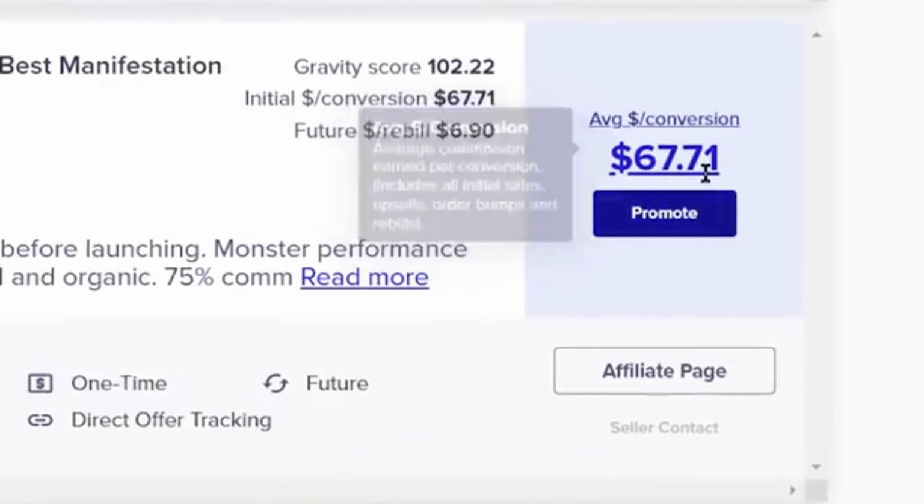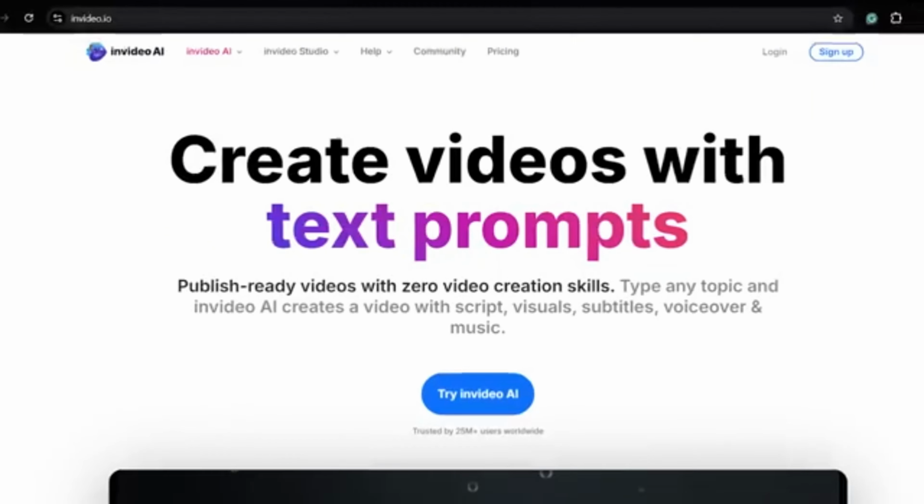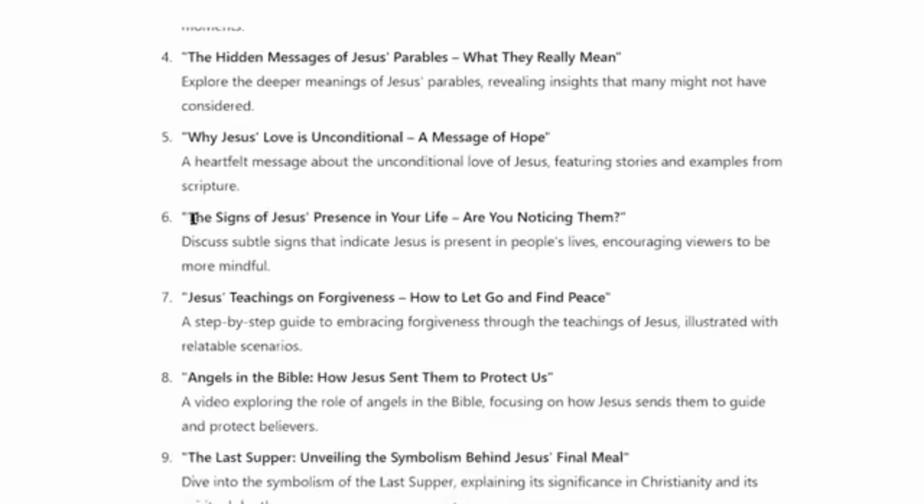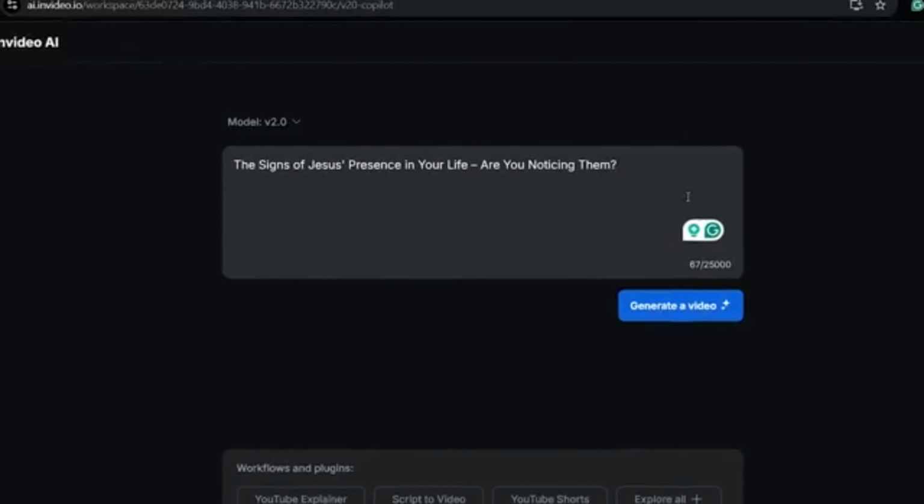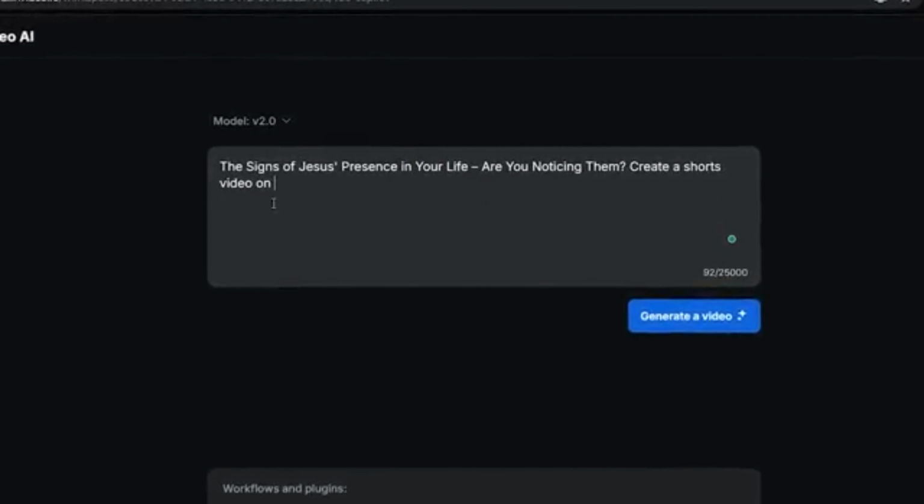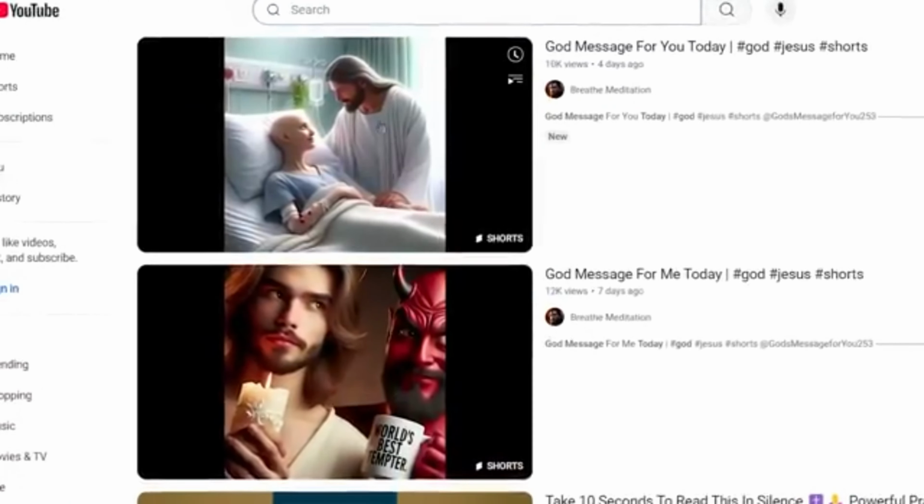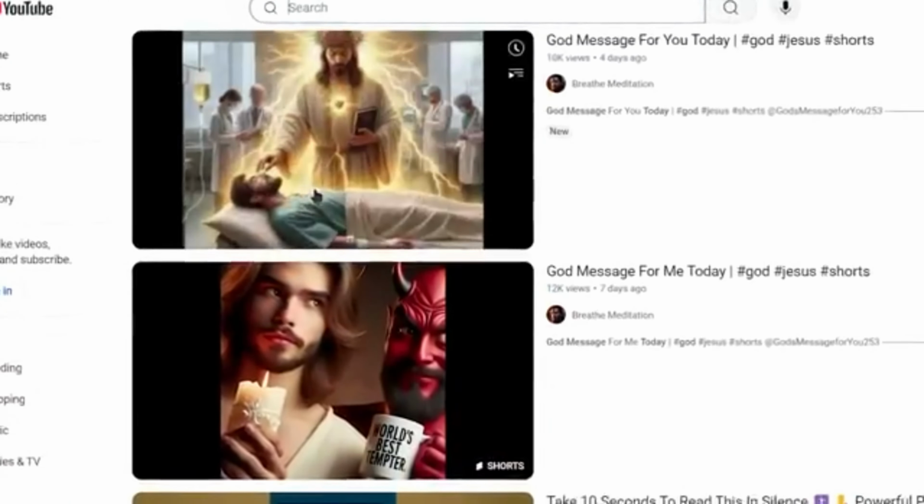After getting your referral link, use an AI tool like InVideo to create stunning short videos. Simply copy a video idea from ChatGPT, paste it into InVideo, and let the AI generate a ready-to-publish video. Add your affiliate link to your social media bio, and every click that results in a purchase will earn you a commission.